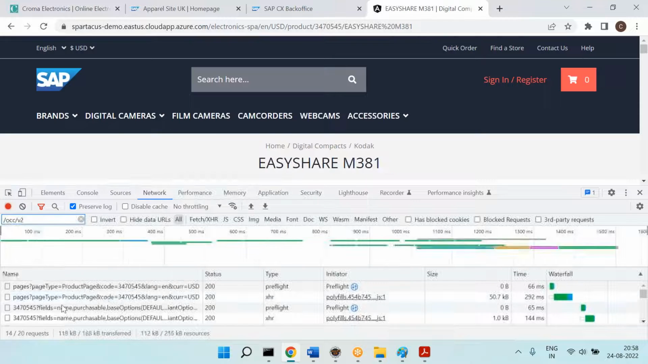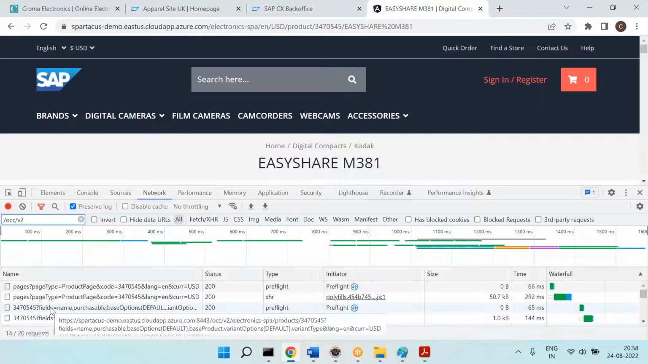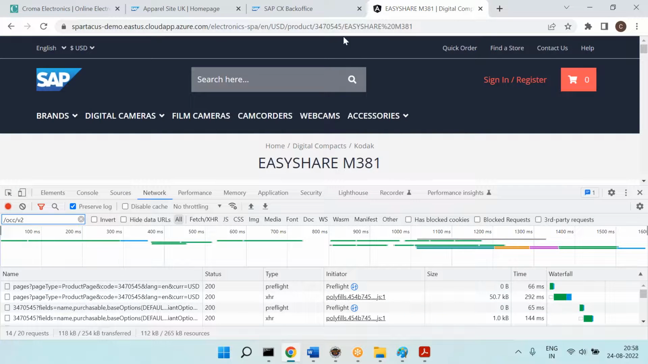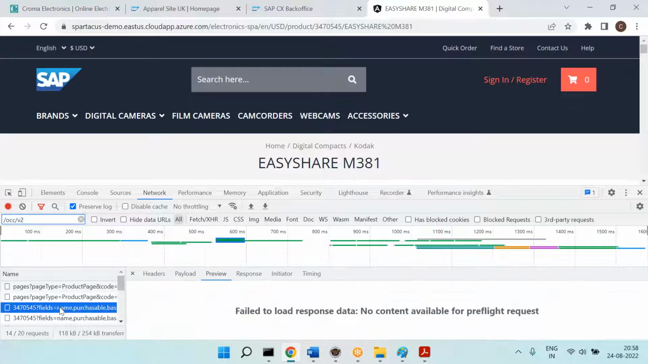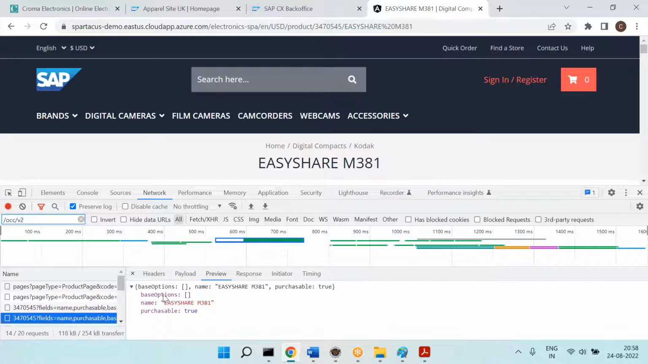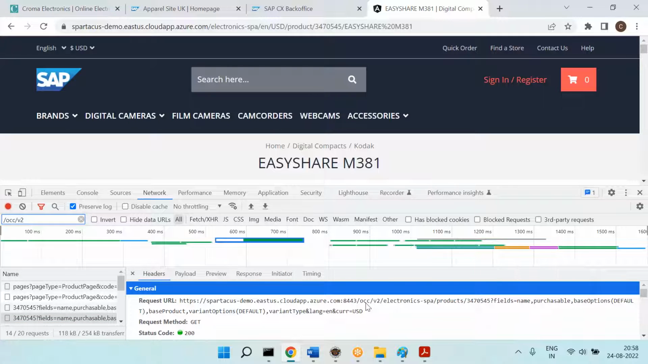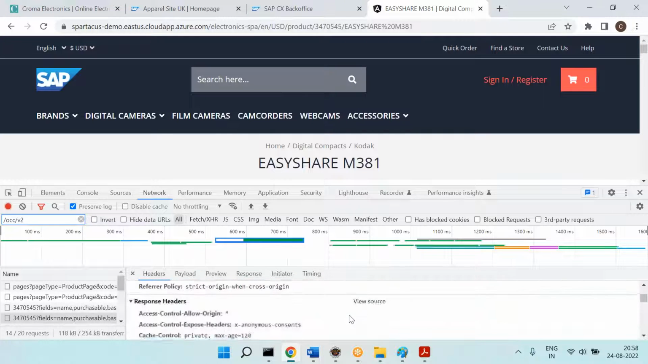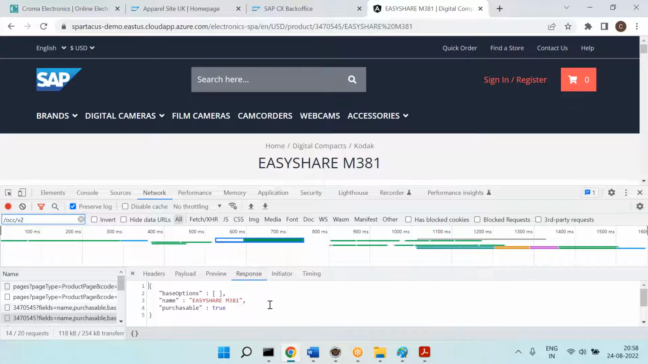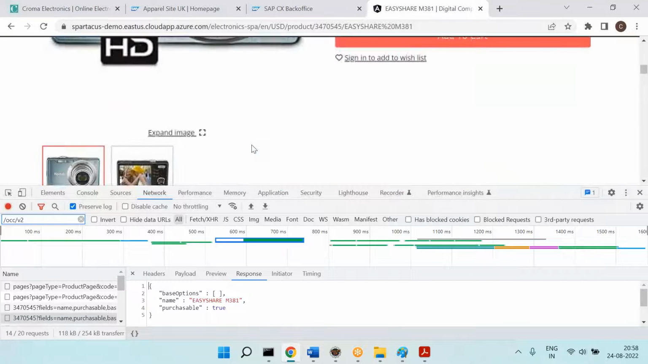So I click on the product, you can see. Can you observe this one? This is the product number I am sending. You can see the request header. This is the product number I am sending to commerce. You can see OCC version 2, and the request is going to the commerce with this product number. Now it is giving the response. So this is the response. Why is the response not having much information?